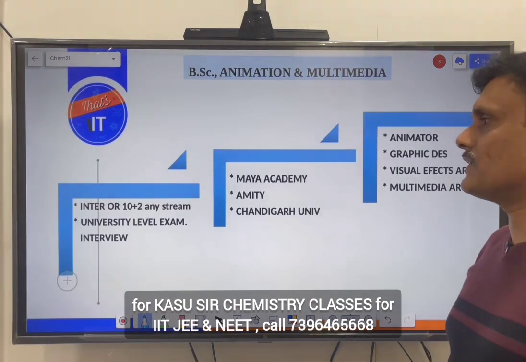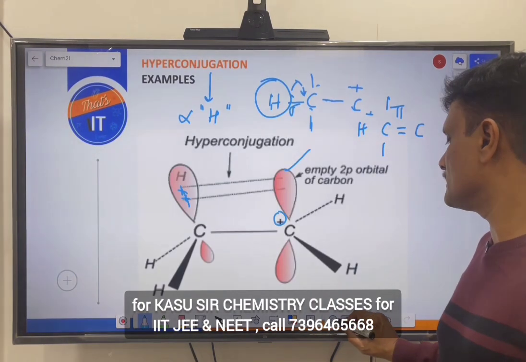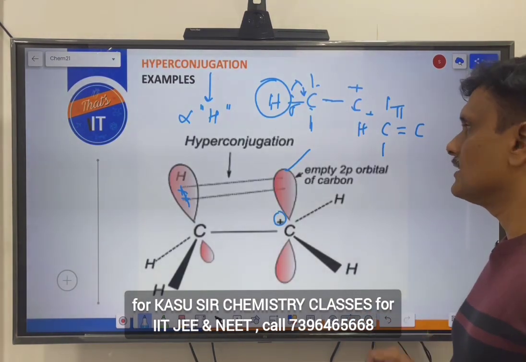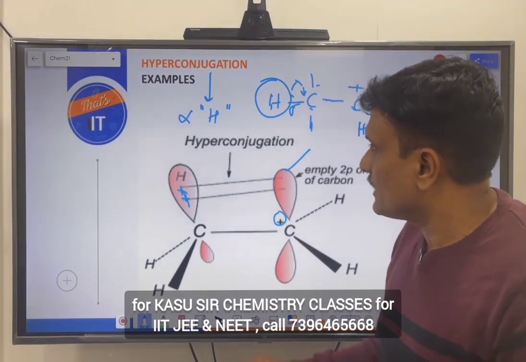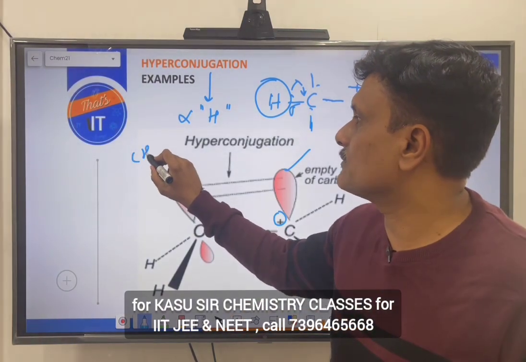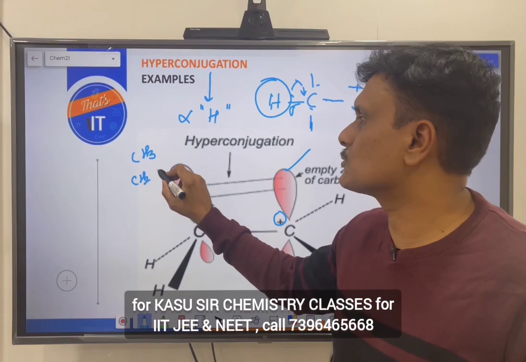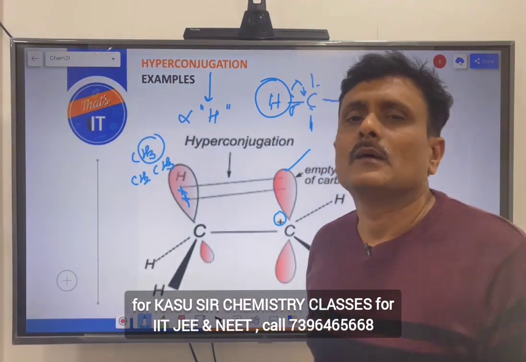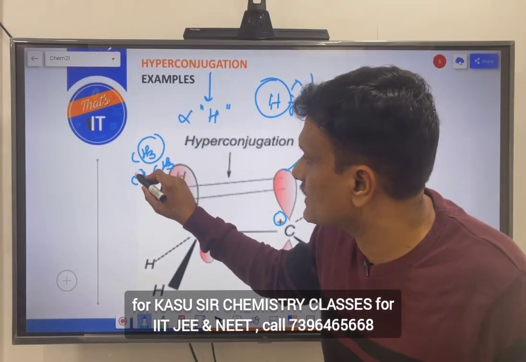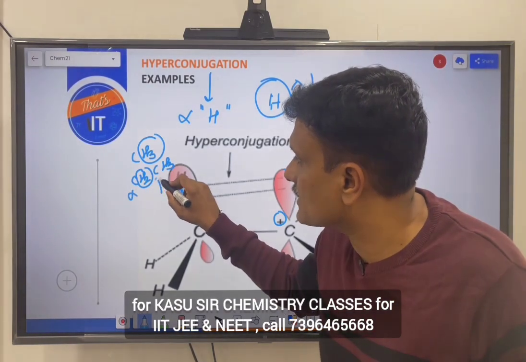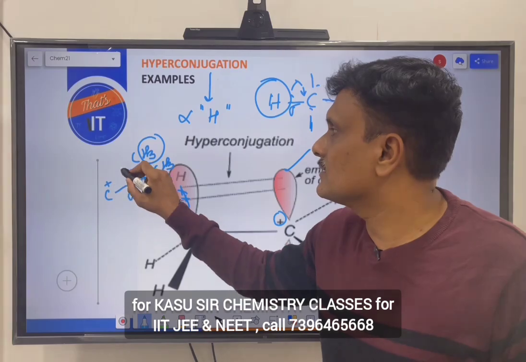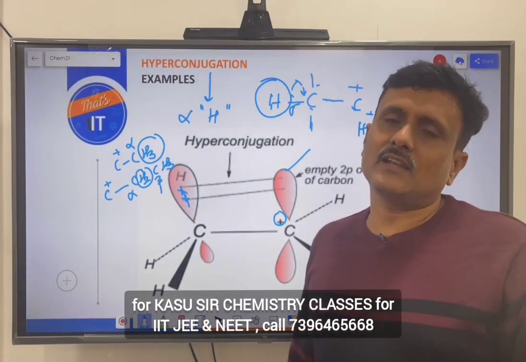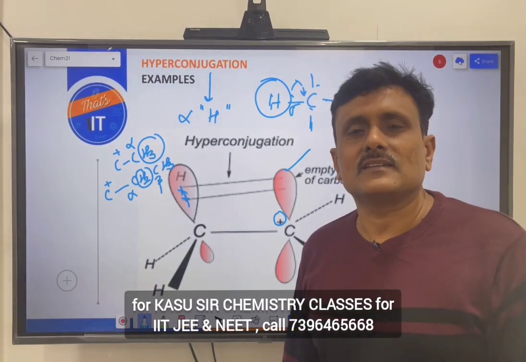So, the more alpha hydrogen atoms, the more is the phenomenon called hyperconjugation, right. So, for any group which has alpha hydrogen, for example, methyl and ethyl, if you are comparing which group relatively shows more hyperconjugation, you must say methyl, because it has 3 alpha hydrogen atoms. Ethyl has only 2 alpha. You should not count beta. If there is a needy here, this is alpha. You should count the total alpha hydrogen atoms. The more the alpha hydrogen atoms, the more is the hyperconjugation.